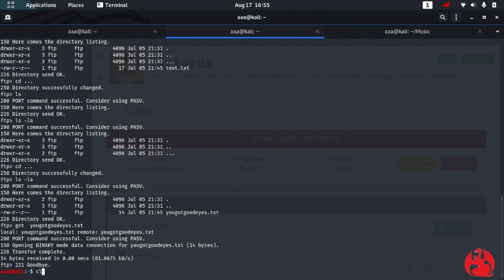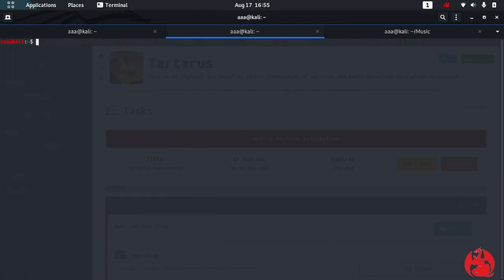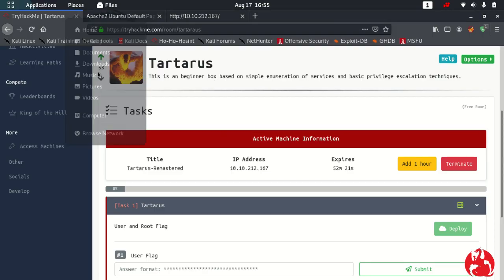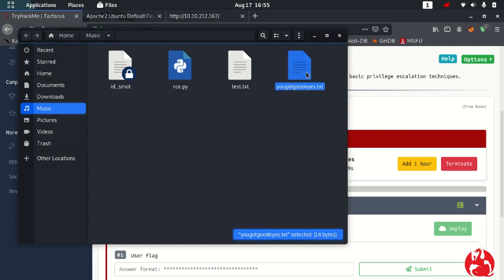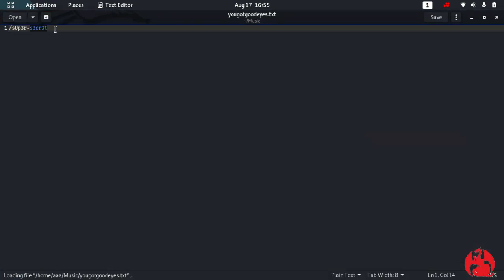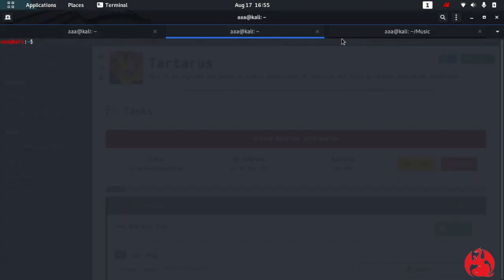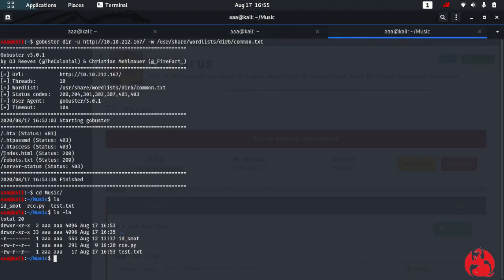So how did we start? We started with the nmap scan, and then we found out FTP was open, and then we connected to FTP to get both of these files. In the file there is some directory which is super secret, which looks very different. Okay, so our GoBuster scan said that these are the directories which are possible.